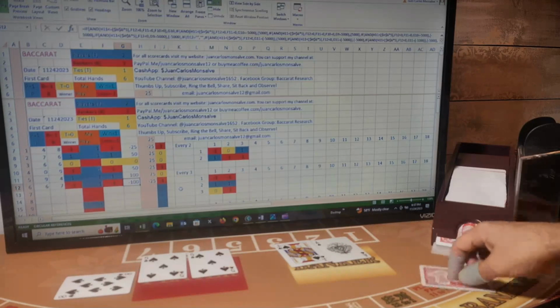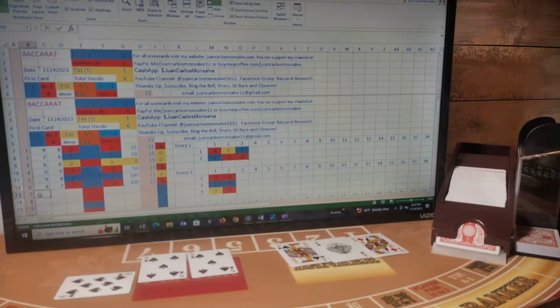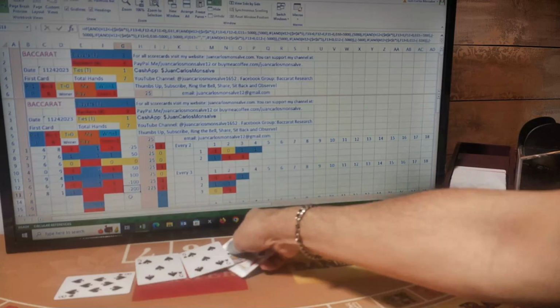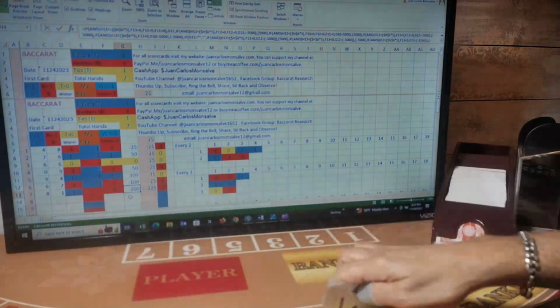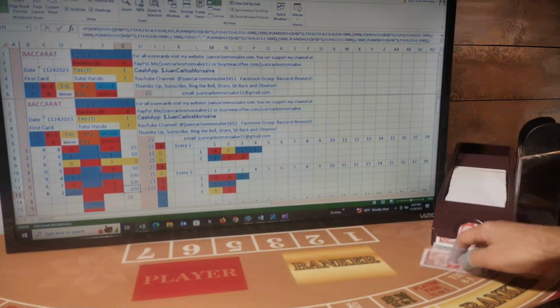One, the banker gets a third card. The third card is a zero, so this is an eight player. Banker has one. This is a player hand. I was betting banker. I lost this hand. I lost 200. So I am down $225 at this moment, and my next bet will be 400 because I lost the hand. It doubles again.